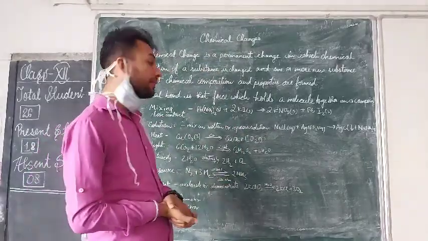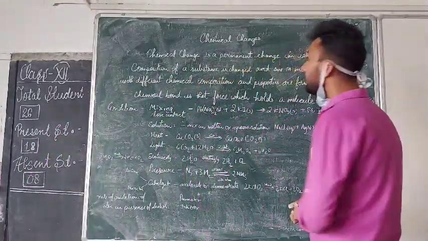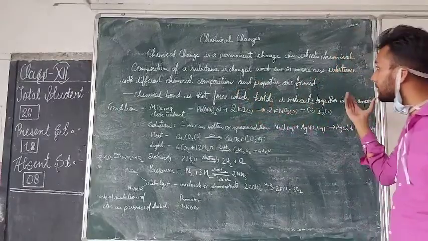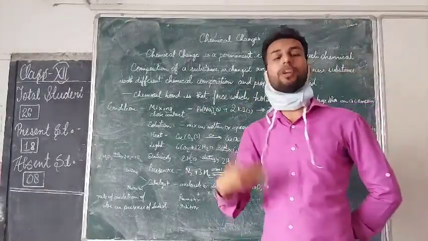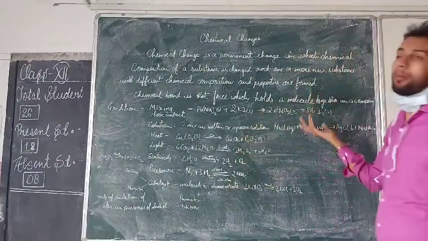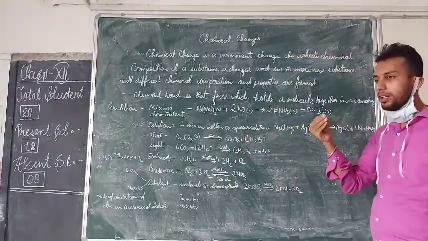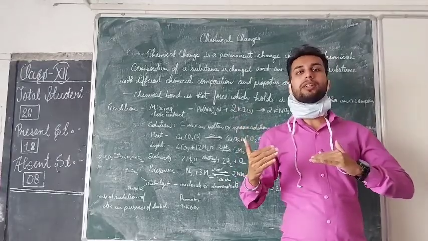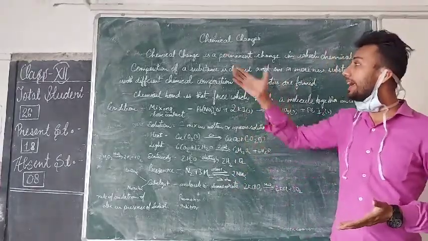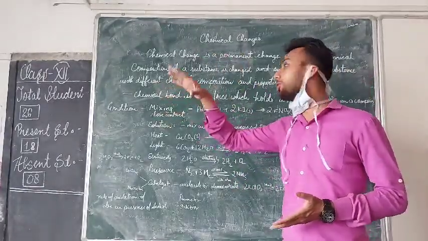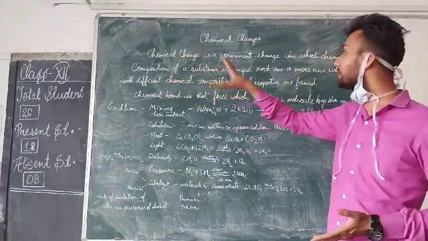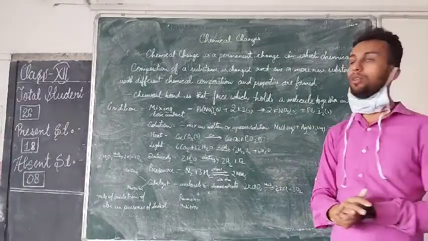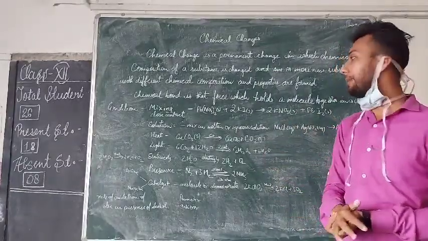So what have we studied about chemical changes? A chemical change is a change in which the composition of a substance is changed and one or more new substances with different chemical composition and properties are formed. It means that when two reactant substances are mixed under a particular condition, new substances form, and that occurrence is called a chemical change. A chemical bond is the force which holds a molecule together in a compound.